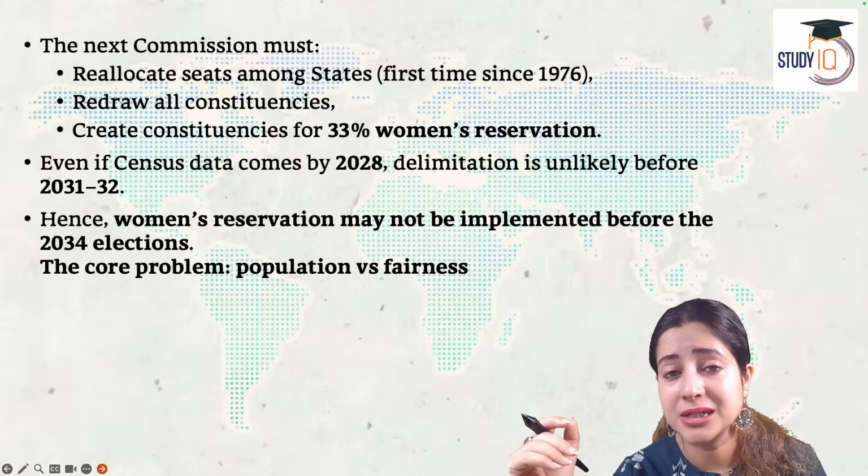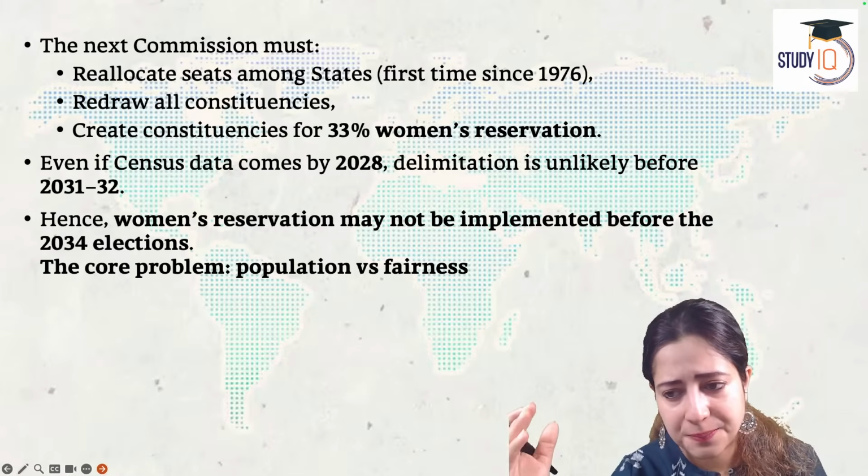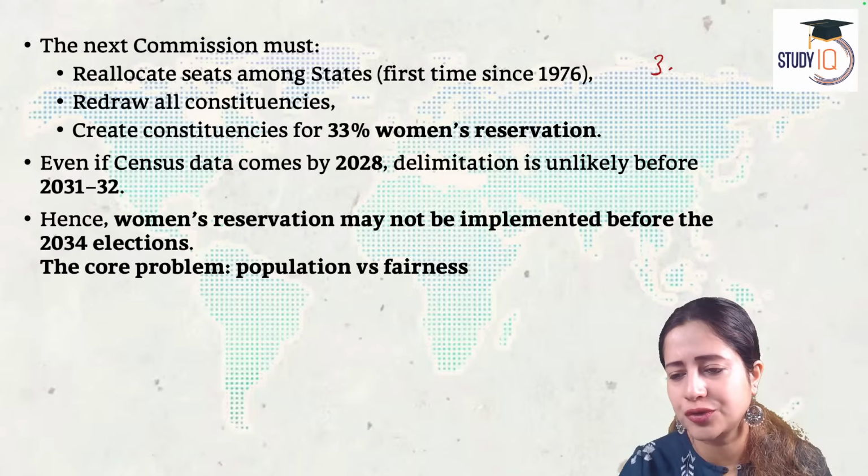Now, what are the practical challenges that we are facing as a country? In the past, the delimitation exercise has normally taken about 3 to 3.5 years.